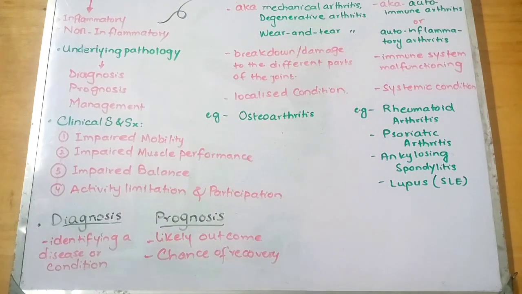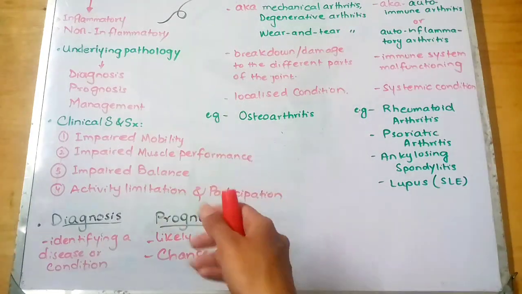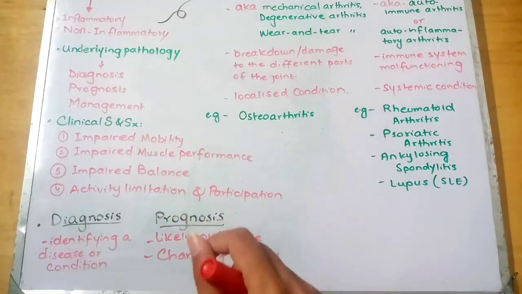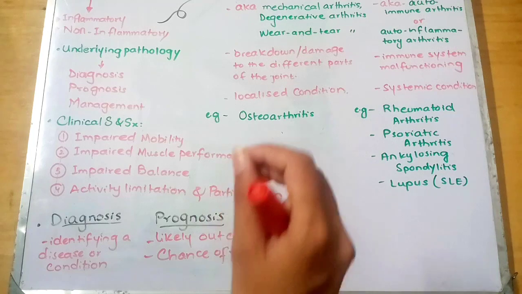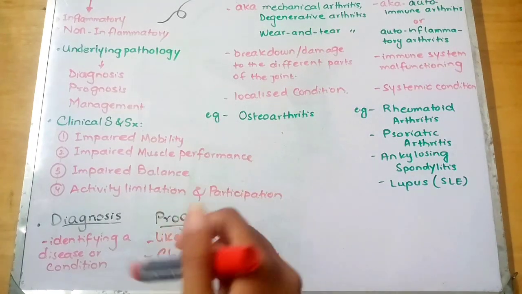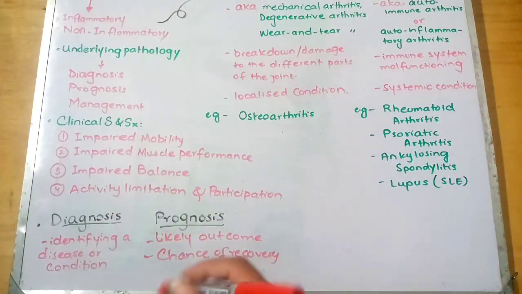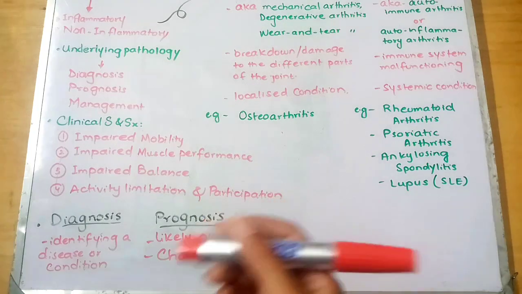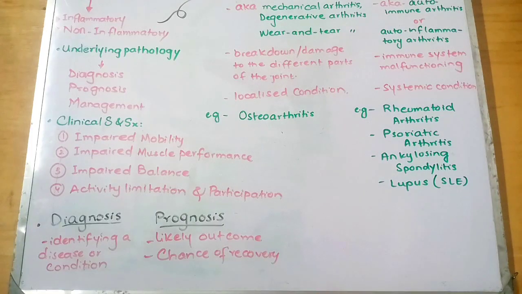Now let's talk about the other signs that these patients can present with. This can be decreased or possibly painful joint play. There can be swelling in the joint, which is referred to as effusion. Or if the patient has sustained a fracture or any condition that requires immobilization, there can be arthrofibrosis, which is the limitation of a joint. Then there can also be some contractures, for example, of the connective tissue of the muscles, which can result in the limited joint play.